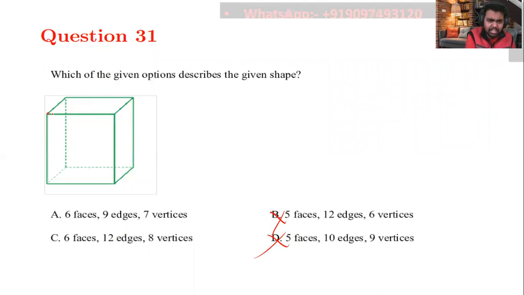Edges means these lines. There are 12 such edges. Vertices are these points, the corners. 1, 2, 3, 4 at top and 1, 2, 3, 4 at bottom, so we have 8 vertices. Therefore, this is my correct answer.